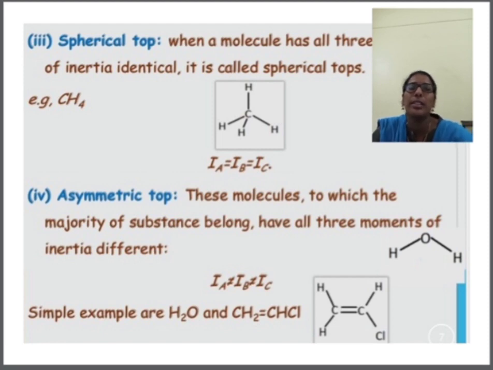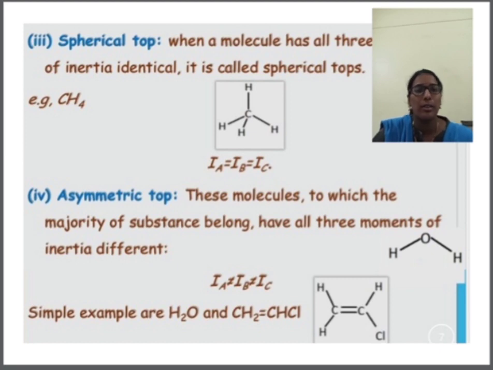So here the third is the spherical top molecules. When a molecule has all three types of moment of inertia identical, when IA is equal to IB and is equal to IC. So simply we can consider a symmetric molecule, that is a CH4 molecule. Here all are the same atoms.